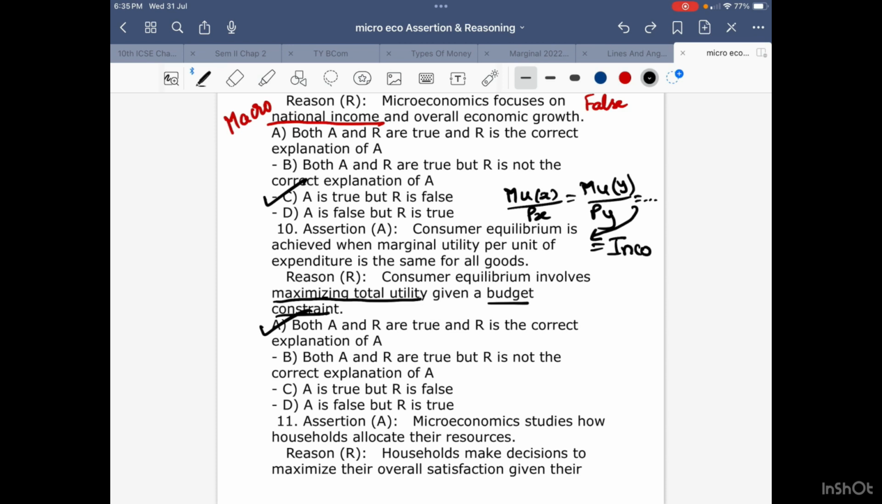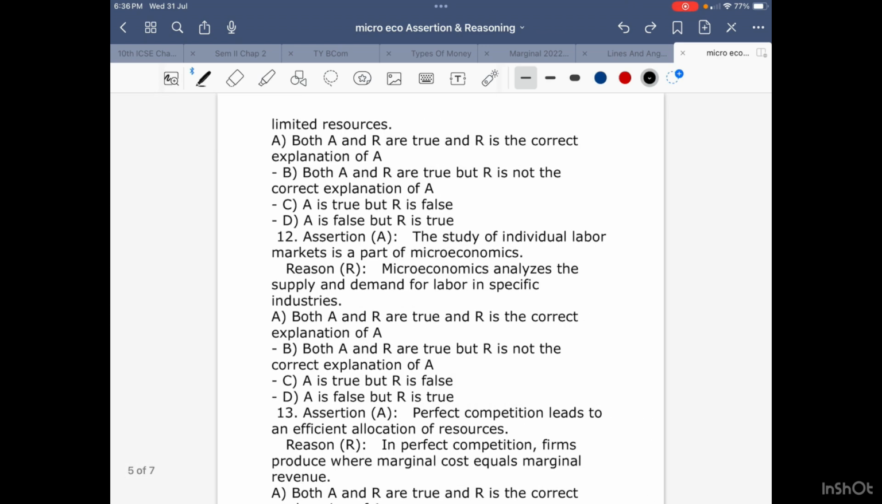Yes, children. So now we go on to question number 11. The assertion part says microeconomics studies how households allocate their resources. This is 100% true. If you remember my 11th standard lectures, in my 11th standard, the first example which I took was of the households. If you remember how oikonomia was formed, if you remember that story of Adam Smith that I gave you, exactly, so assertion holds true. Reasoning. Households make decisions to maximize their overall satisfaction given their limited resources. Yes, again, this is true.